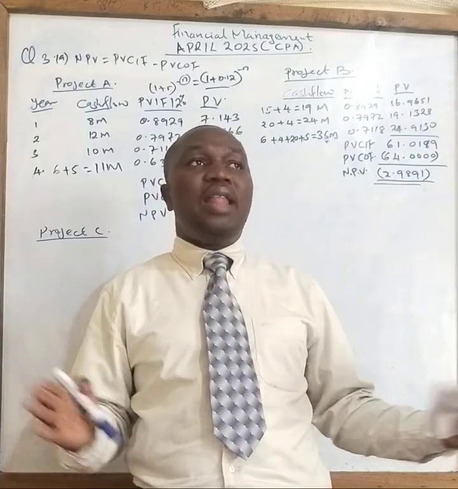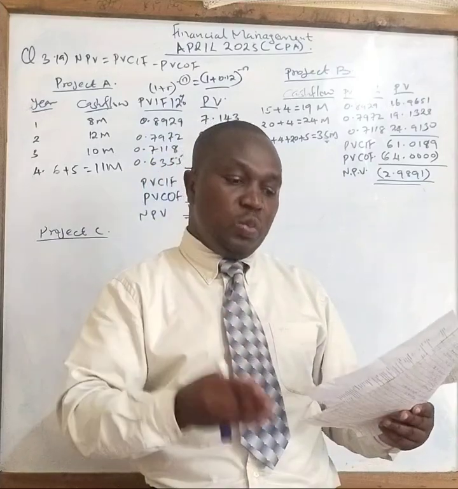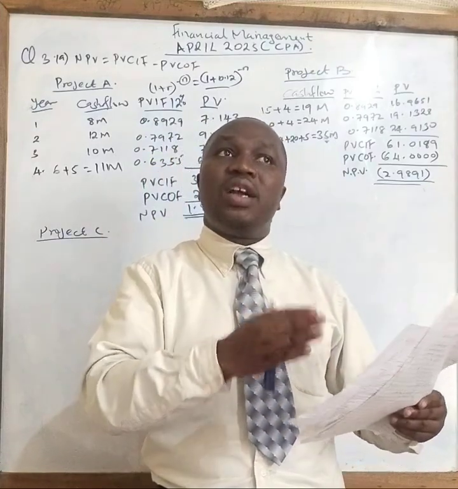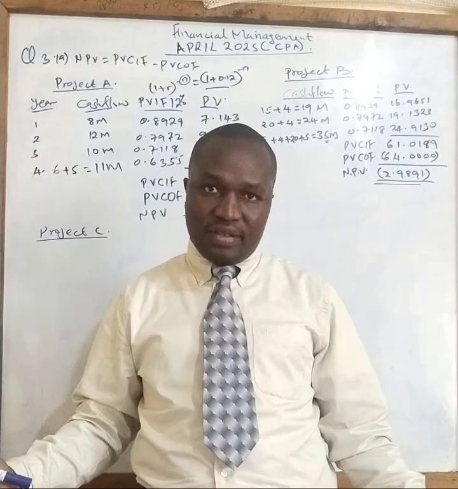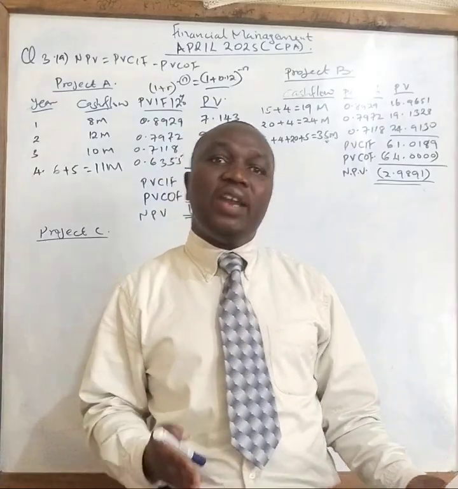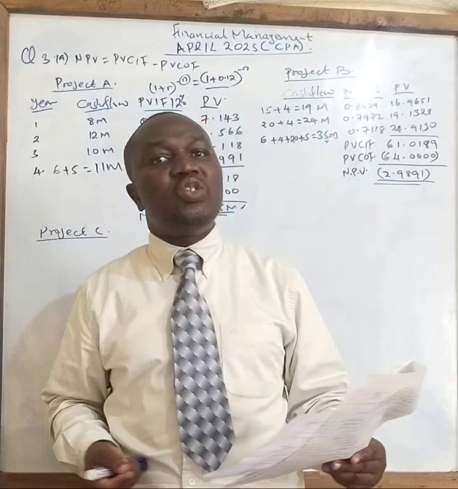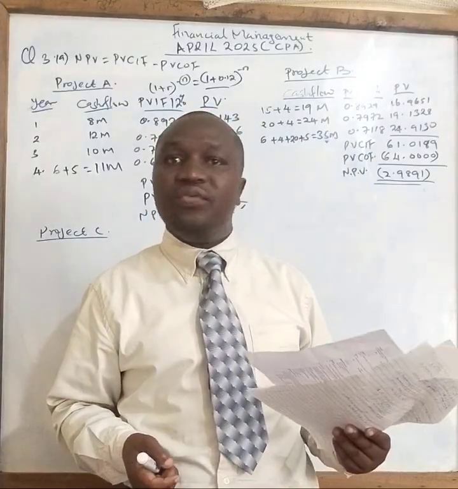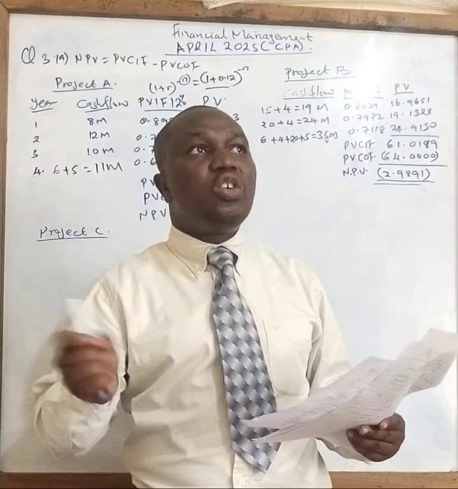We don't know. Now I'm going to use two methods. Method one is to assume this project will last for a certain period of time, maybe 5 years. Number two, I can also assume this project will go to infinity, which is not possible. Projects don't go on to infinity. When you buy an asset, it cannot go to infinity.